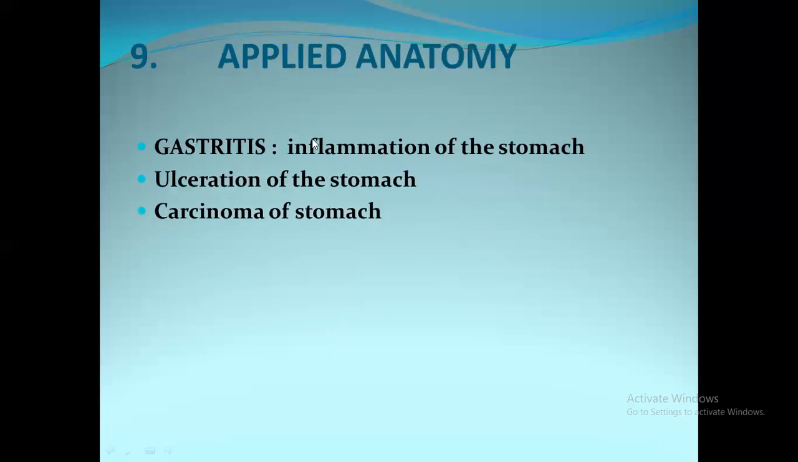Next, we'll move on to applied anatomy. What are the disease conditions that can occur to the stomach? First one, gastritis. Gastritis is the inflammation of the stomach. And second one is ulceration of the stomach. And third one is carcinoma of stomach. So this is the applied anatomy of stomach, that is gastritis, ulceration of the stomach, and carcinoma of stomach.